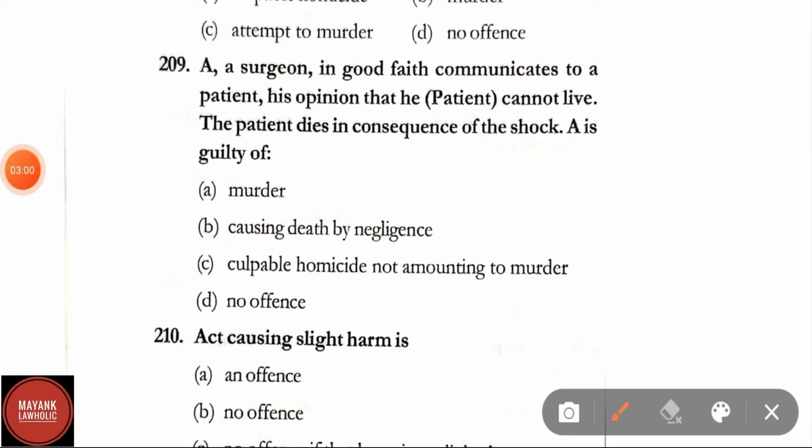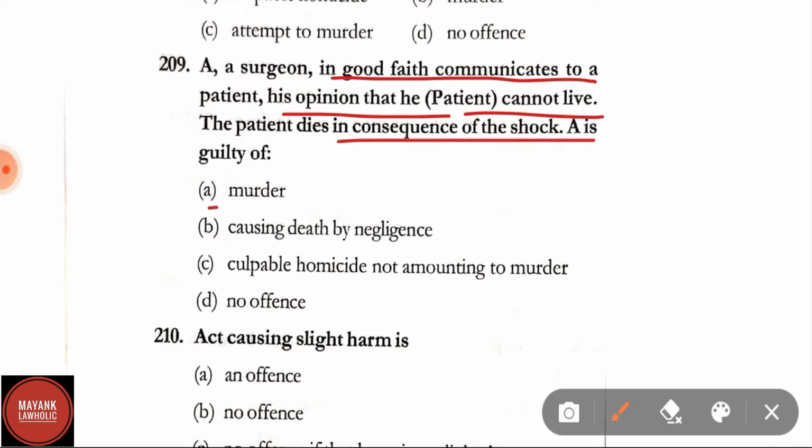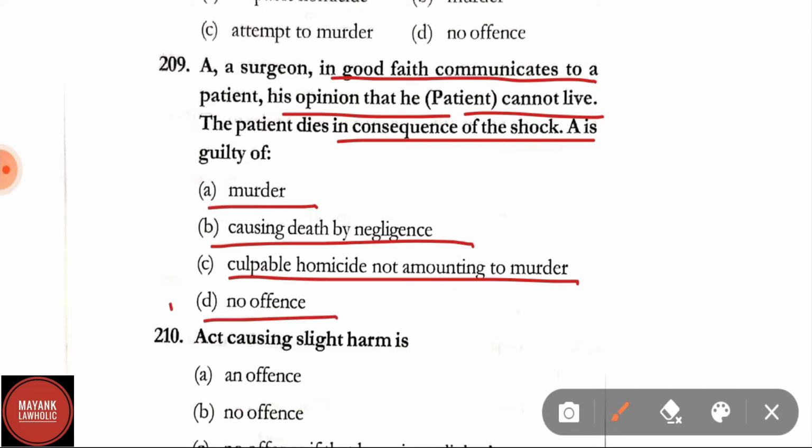Question number 209. A surgeon in good faith communicates to a patient his opinion that the patient cannot live. The patient dies in consequence of the shock. A is guilty of murder, causing death by negligence, culpable homicide not amounting to murder, no offence. Correct answer is option D, that is no offence.